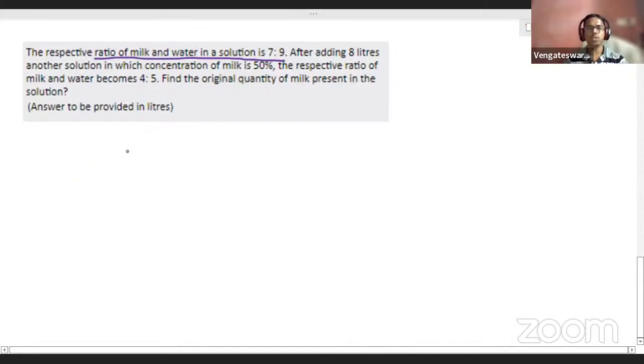So there is a milk-water solution, and the ratio of milk and water in the solution is 7:9. They gave that. After adding 8 liters of another solution in which the concentration of milk is 50%.